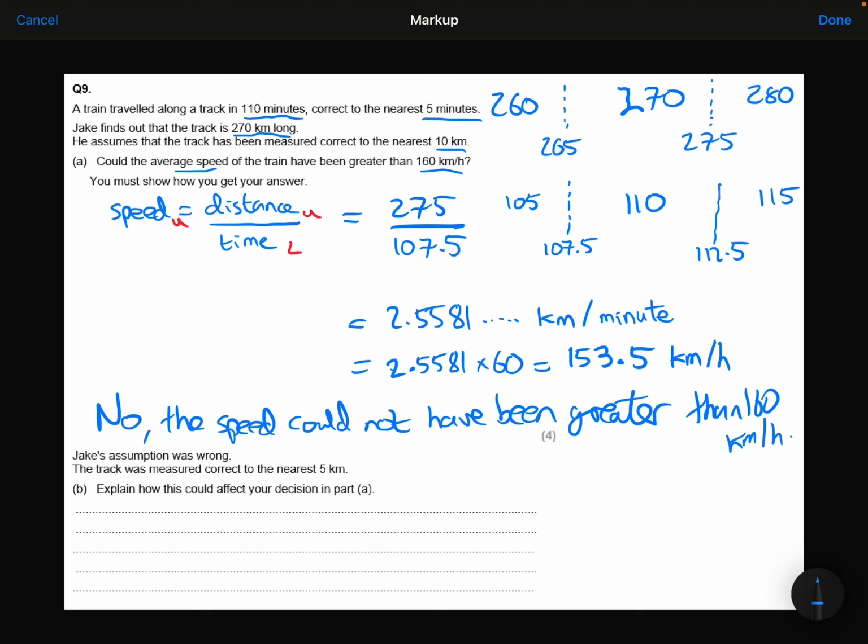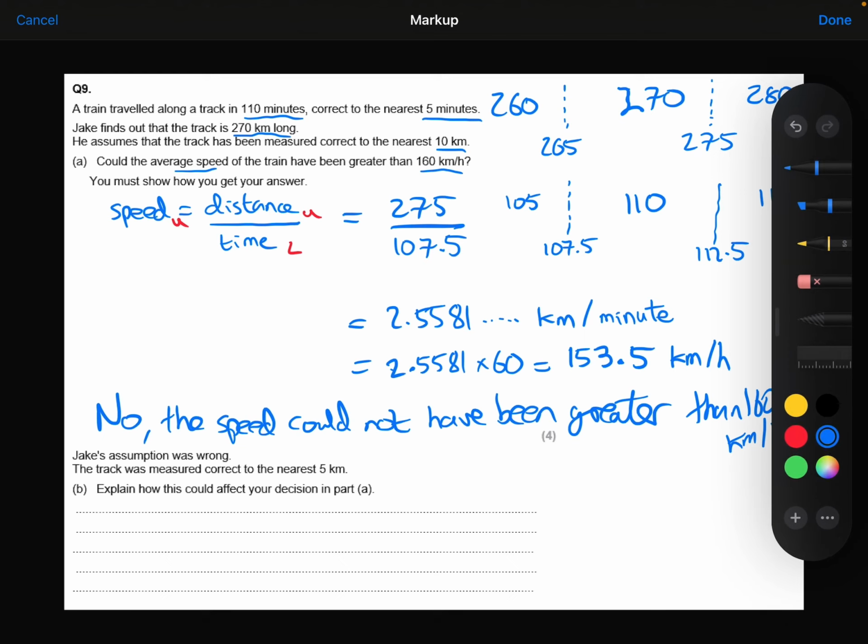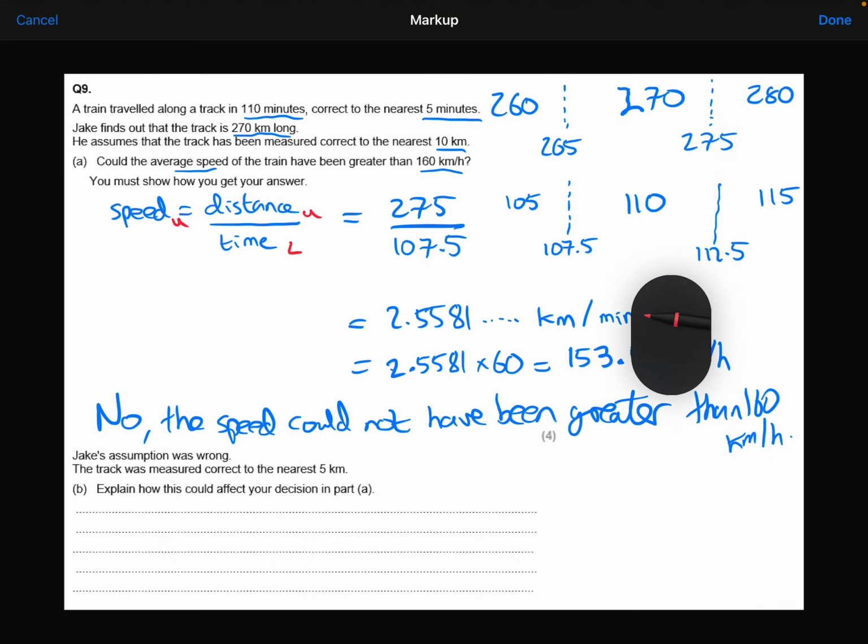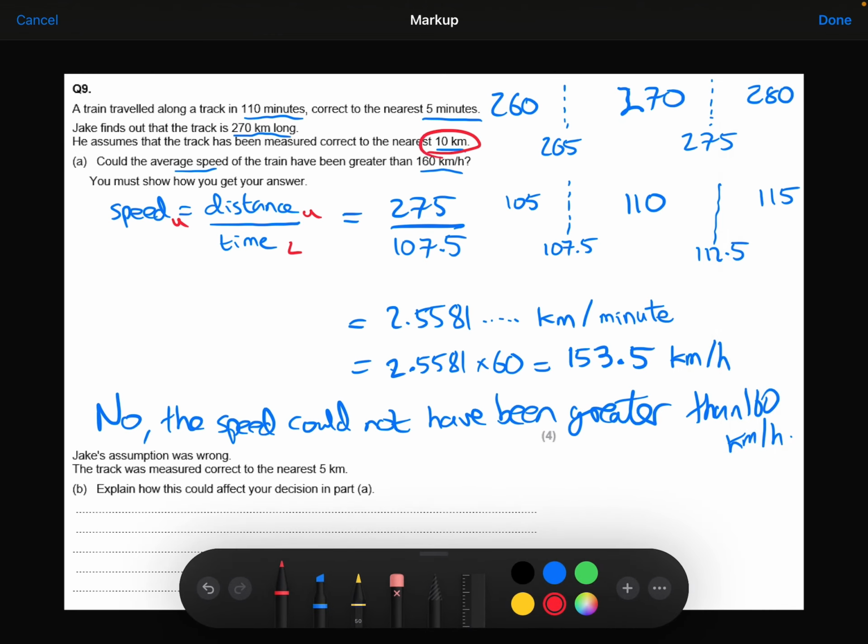Okay, part B of this question says, Jake's assumption was wrong. So the track was actually measured correct to the nearest 5 kilometres, not the nearest 10. That was the assumption he made, that it was measured to the nearest 10. And now we're told that that's actually wrong. Could that have changed our answer? Well, let's go back and see how that would change.